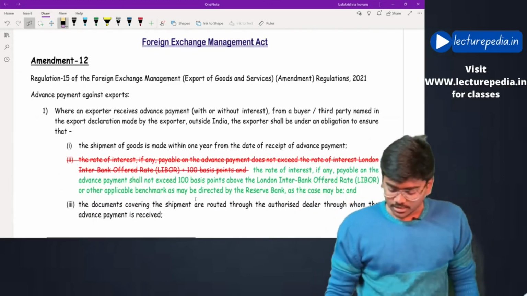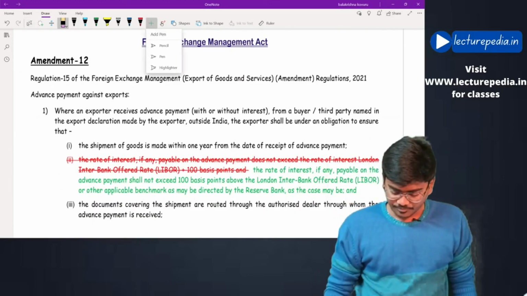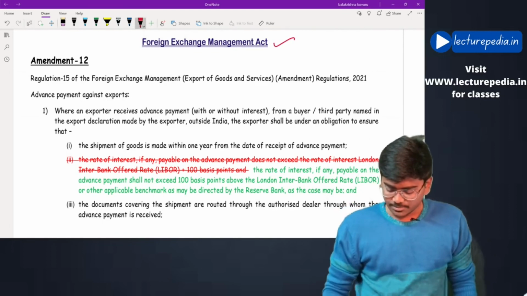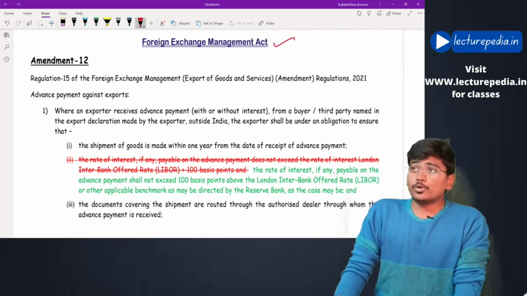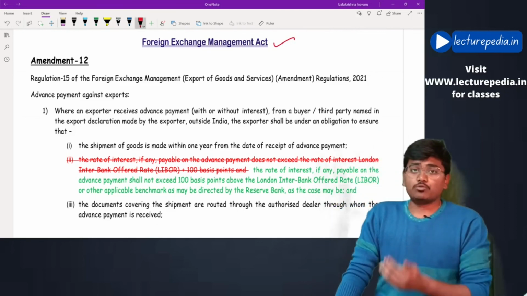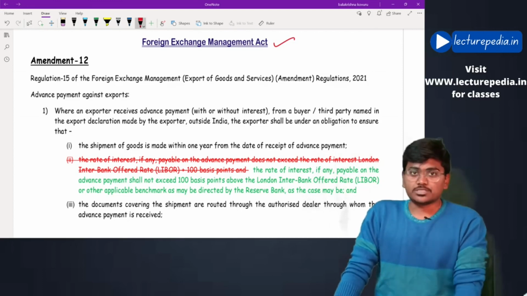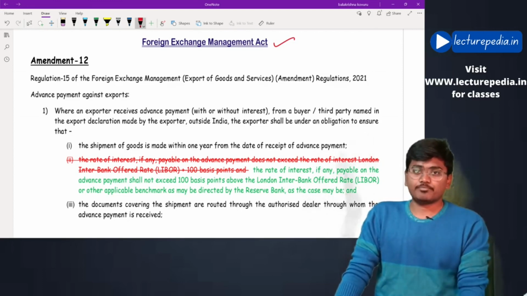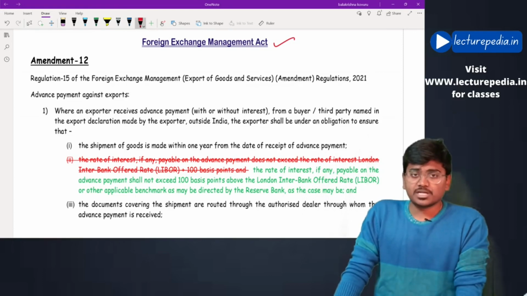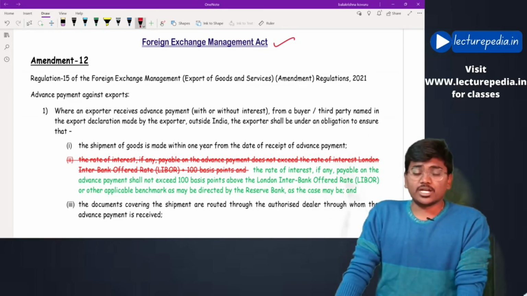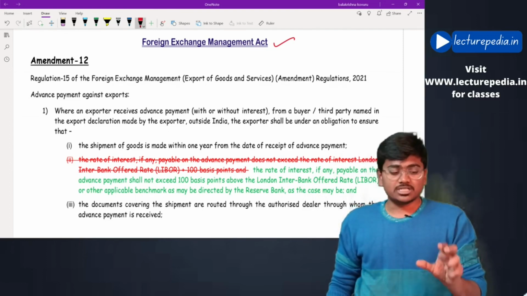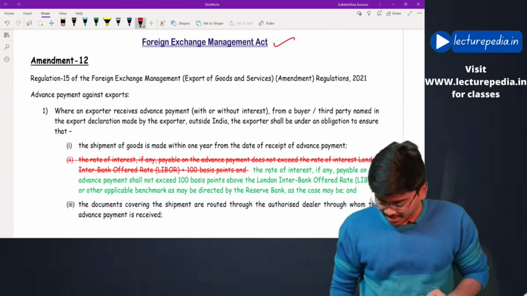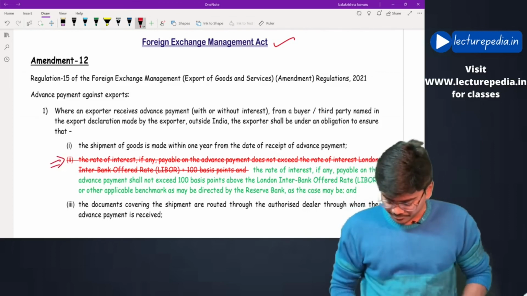Next, the amendment in the Foreign Exchange Management Act. We can't call this an amendment, just a change of terminology. See, when an exporter receives an advance, then he has to pay some interest on this advance. What was the interest? The maximum amount of interest that the exporter can pay on the advance received. See, there is just a change of terminology. The rate of interest is the same. Let me tell you this point.